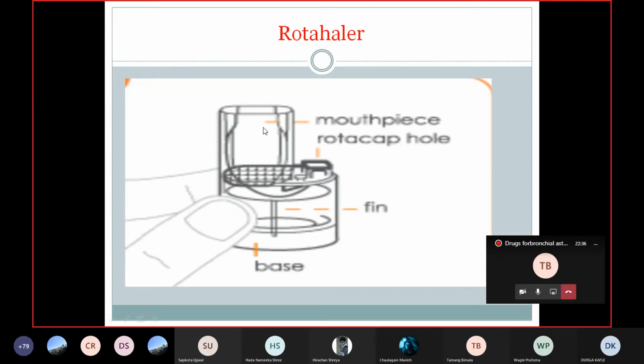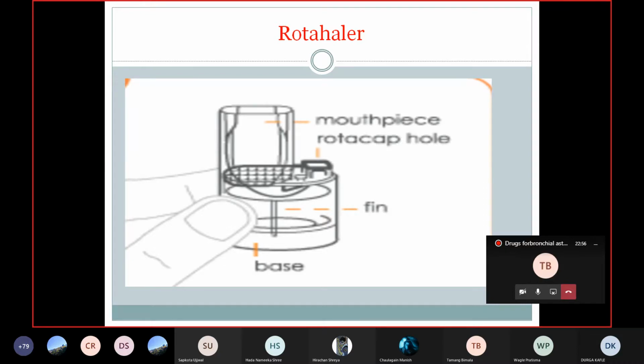So you have to put this mouthpiece into your mouth like an MDI, and you have to breathe in the powder form. The main advantage of this Rotahaler is that you can inhale many times, multiple times, to finish the powder that is in the base.